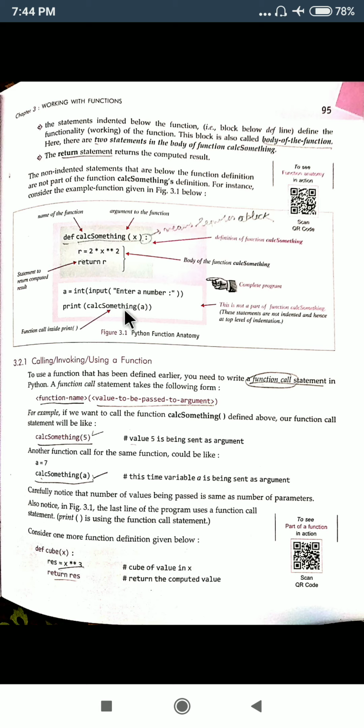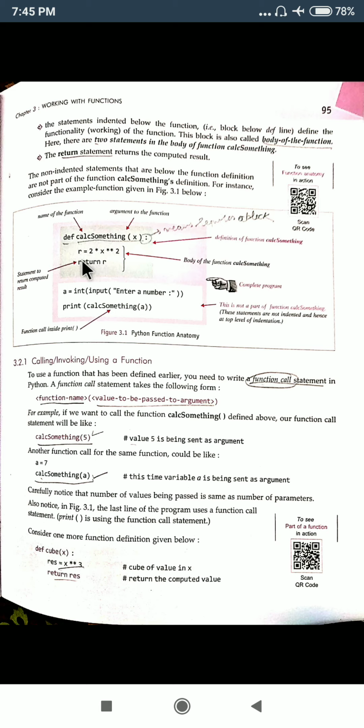So calc something, within parenthesis it is written a, and this a has come from the user. The user has given a number which is stored in a, and this a is passed to this function. This is the function call. How will you identify this is a function call? There will not be any def.